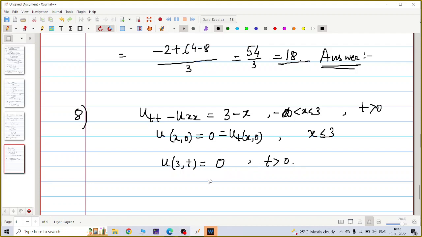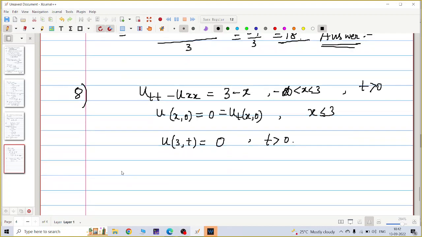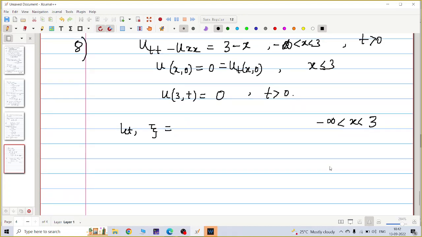So what should be the transformation so that the region becomes x positive and t positive? Let me choose the new variable as xi. X lies between minus infinity and 3, so what should xi be so that 0 is less than xi less than infinity?